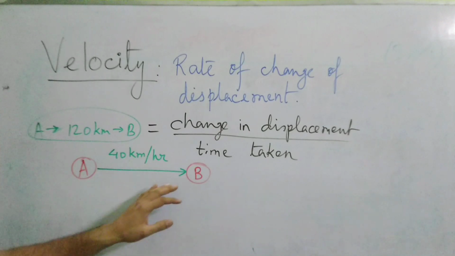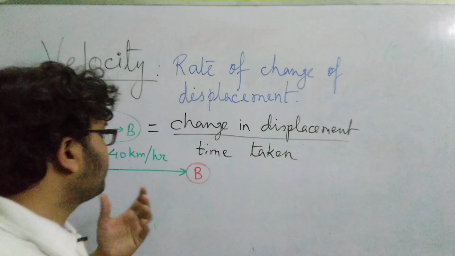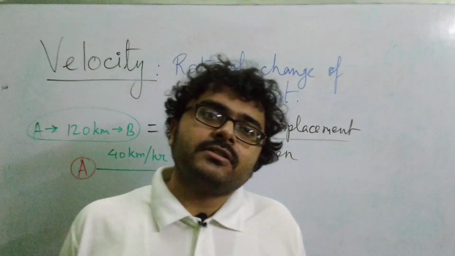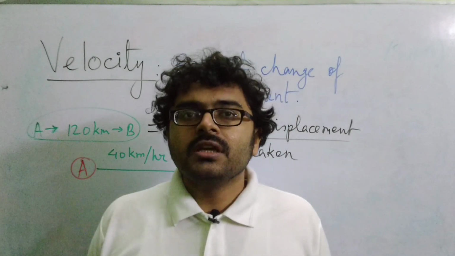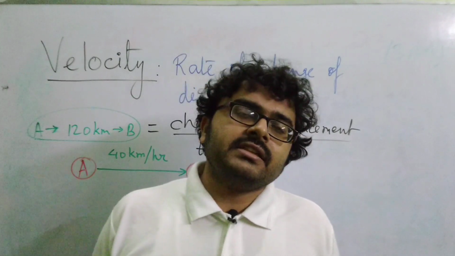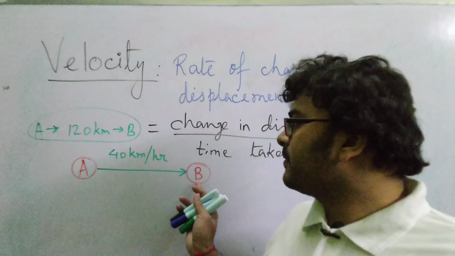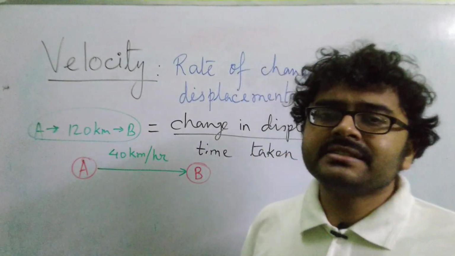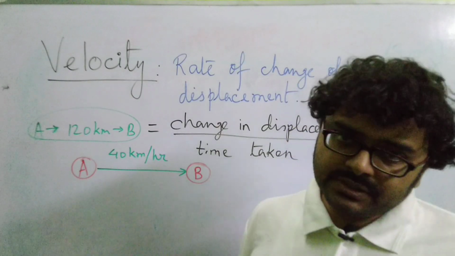So when the car returns from B to A, that direction is taken as negative. So when it comes from B to A, that direction is regarded as negative. So when we say that the car is moving from B to A, it is said to have a displacement of minus 120 km.